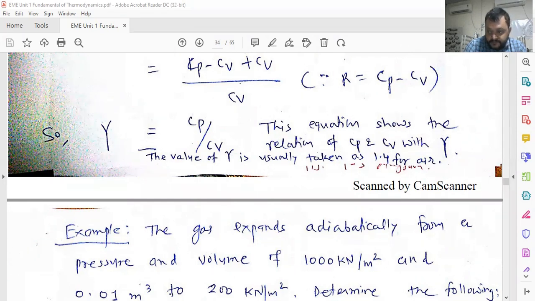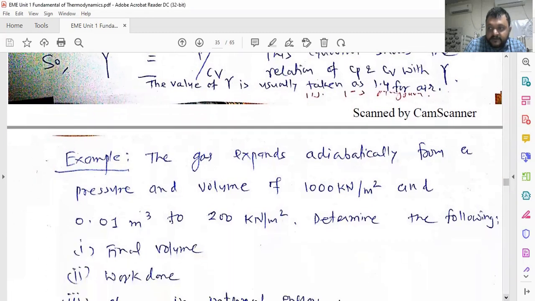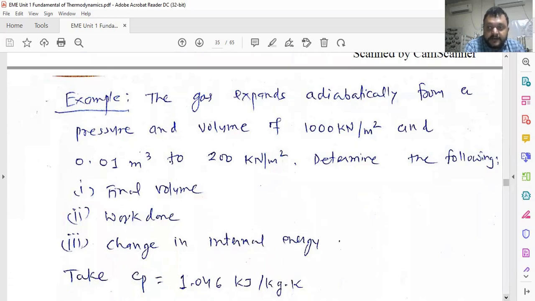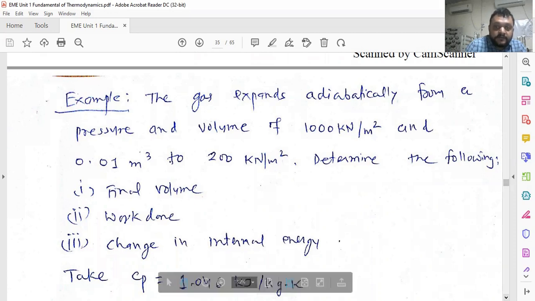Just you have to see and try to calculate this in your example book. So the gas expands adiabatically. Adiabatically means it follows the adiabatic process, where gamma is equal to 1.4, from a pressure and volume of 1000 kilonewton per meter square and 0.01 meter cube to 200 kilonewton per meter square.